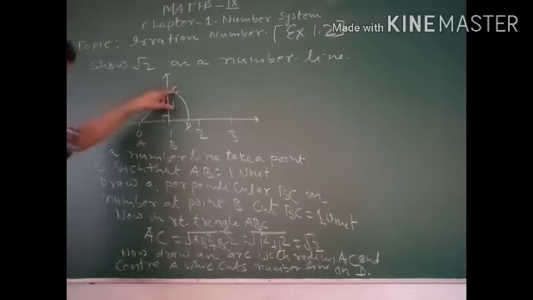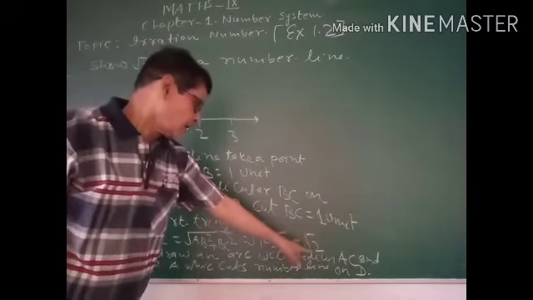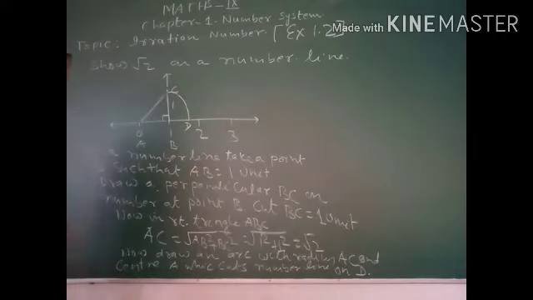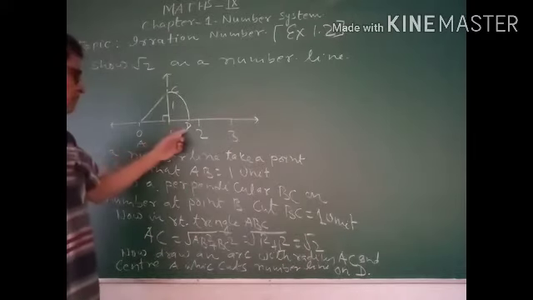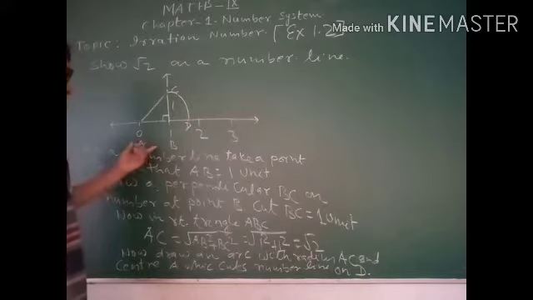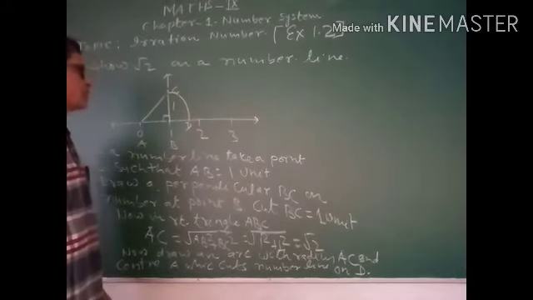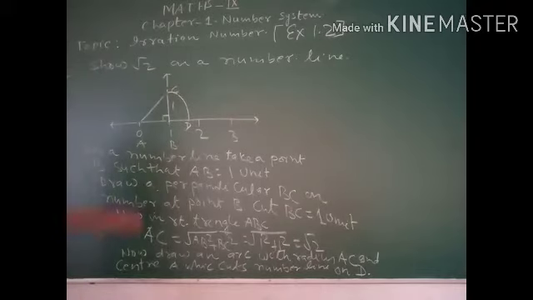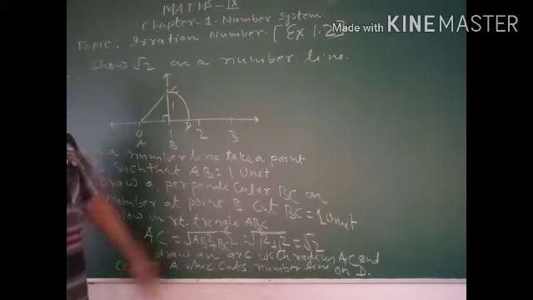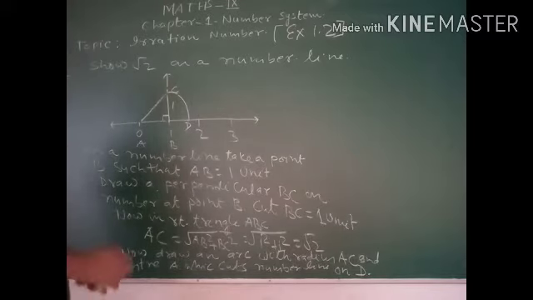AC is representing the irrational number root 2. Similarly, AD will also represent the irrational number root 2. This is how you can show it, and we shall see other examples also.